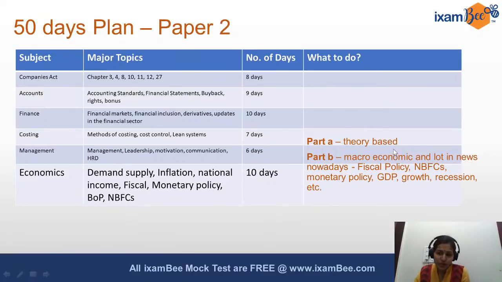You do not need to become an expert economist here. You need to understand the basic meaning. What does the theory say? Because most questions are likely to be asked that way. This theory says this is the relationship between demand and supply. So that kind of thing you should be aware of and understand.